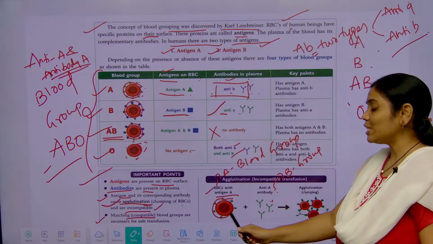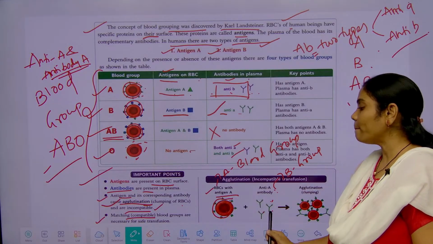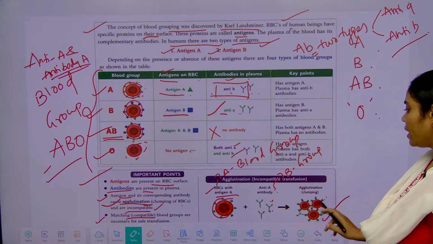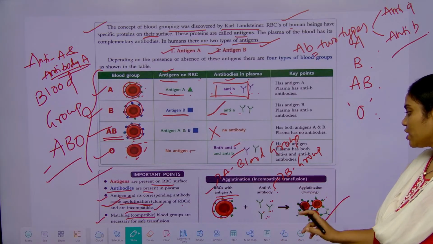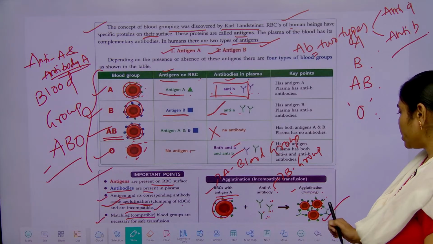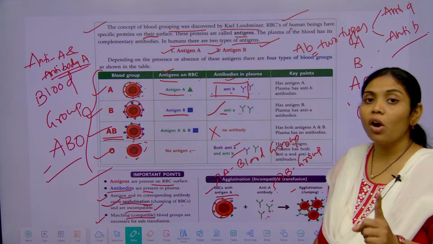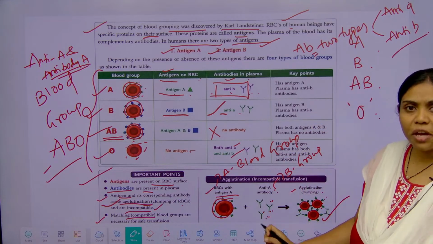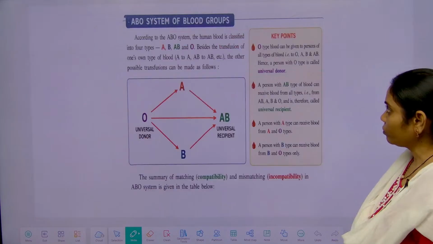So here there is no matching, there is no compatibility of the blood group. Because of the incompatibility, what happens when transfusion of blood occurs? Agglutination, clumping, meaning destruction of the RBCs we can see. This condition may lead to death also, right.